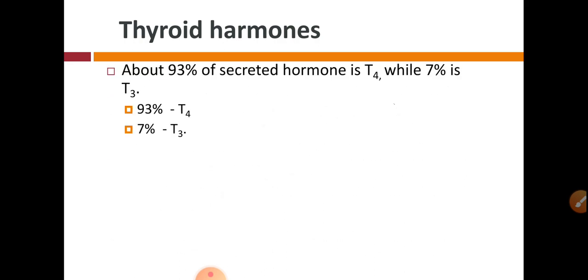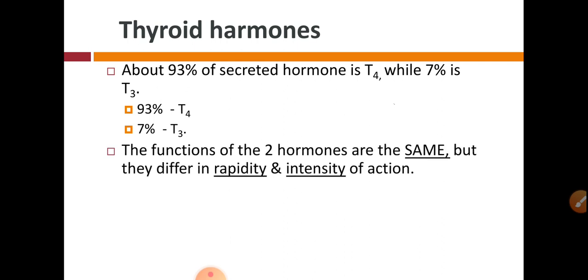Out of T3 and T4, T4 is secreted in large quantity, that means 93% of the total, while 7% is T3. Both these hormones perform the same function or action, while the difference is only in the rapidity and intensity.